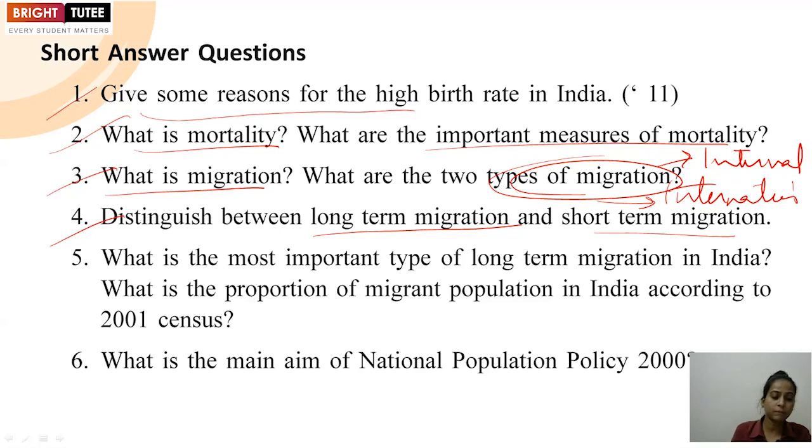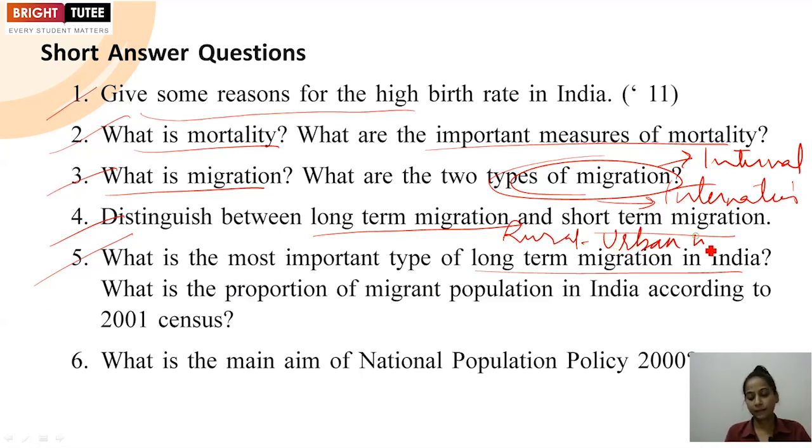Okay, short term, usually seasonal movement you are talking about, when people move from one place to another in search of work but for a shorter period of time. Next, what is the most important type of long-term migration in India? If we talk about the most important long-term migration, it is rural-urban migration, that we can mention here,